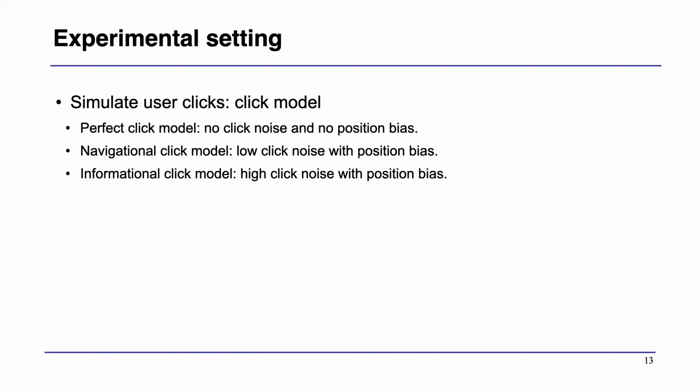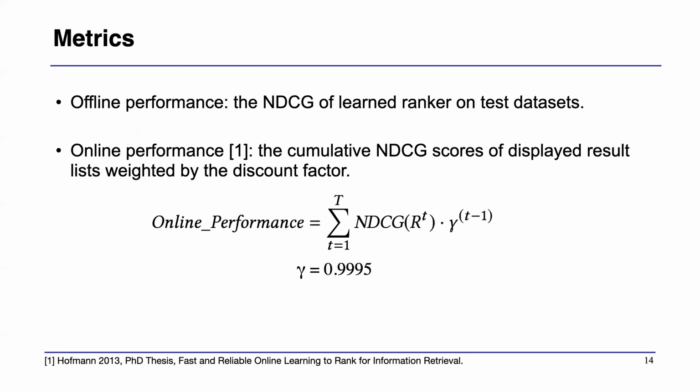Like other online learning to rank experiments, we do not test our method with real world users. Instead, we simulate user click behavior based on click models. And here we have 3 different click models: perfect click model, navigational click model, and informational click model. The perfect click model simulates a user who will not click on irrelevant documents and will observe every document in the result page. So there's no click noise and no position bias at all. And the navigational and informational click models give different levels of click noise and position bias. Again, this is a standard experimental setting for online learning to rank.